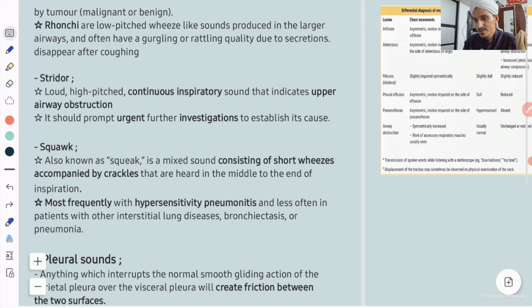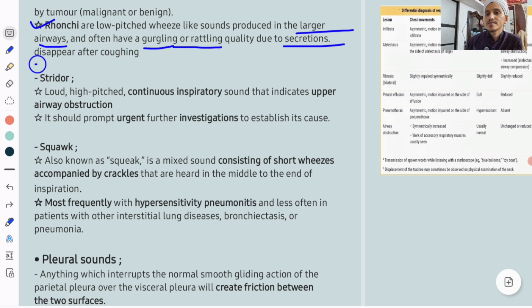So this is important. Differentiate rhonchi from wheeze. Rhonchi are low pitched wheeze-like sounds. They are not actually wheeze. Because of larger airways, they have a gurgling or rattling quality. These are due to secretions in the large airways and they disappear after coughing. Secretions blocking the large airways will cause wheeze-like sounds.